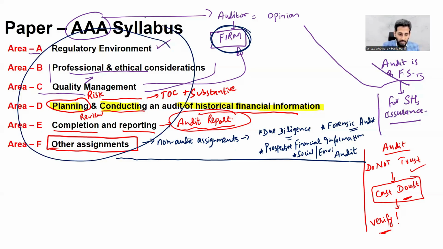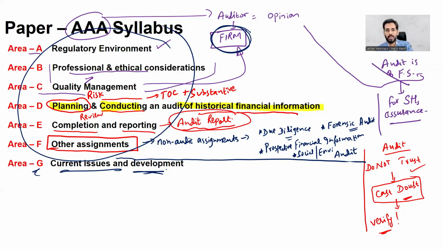Now, area G, current issues and development. Because you people are appearing for this paper in June 2026, I cannot say what the current issue is. It quite may be possible, let me give you a very simple example. If you go a few attempts back, this social and environmental audit was the hot topic. At that time, it was a current issue. Now, it's a normal topic.